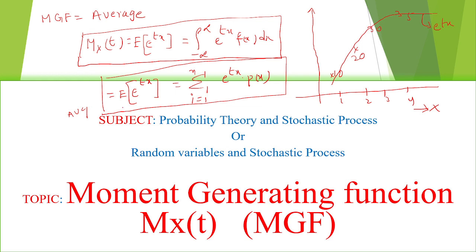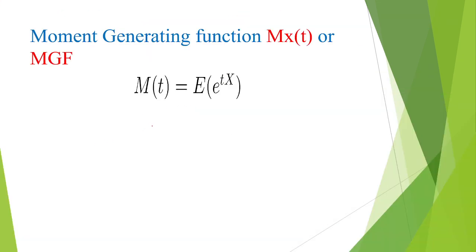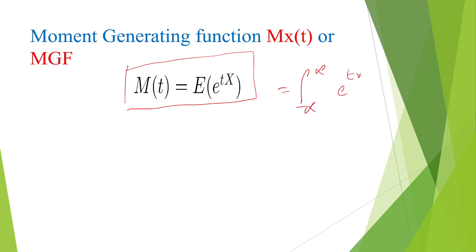So finally, MGF is an averaging process and is also named the highest moment. For this, we will go with one example. Here you can see this is the highest moments, e power tx. For a continuous random variable, we can write it as the integral from minus infinity to plus infinity of e power tx multiplied with f of x dx.